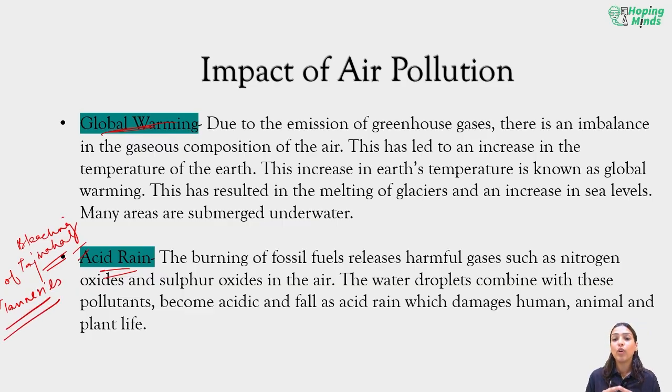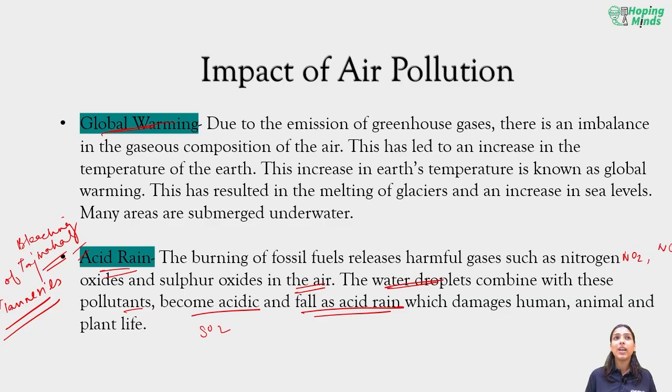The burning of fossil fuels again releases harmful gases such as nitrogen oxides and sulfur oxides, and when these nitrogen dioxide, nitrogen monoxide, and sulfur dioxide mix in the air, the water droplets combined with these pollutants become acidic and fall as acid rain.